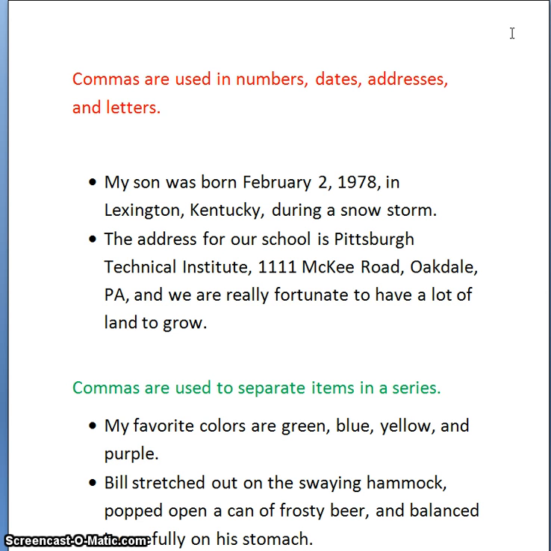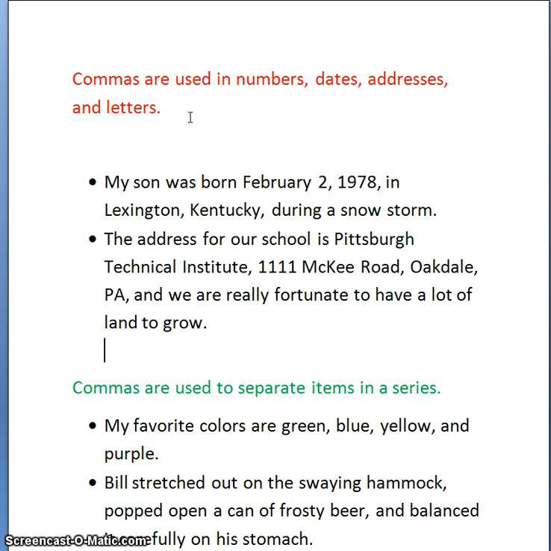I started for this lesson the first three pretty basic rules that you'll probably all remember. And as we go through, I think I'm going to make two more screencasts of this, and we'll work up to the two that are the most troublesome and I feel the most important to use for clarity. But today, the first comma rule that we're going to take a look at is commas are used in numbers, dates, addresses, and letters.